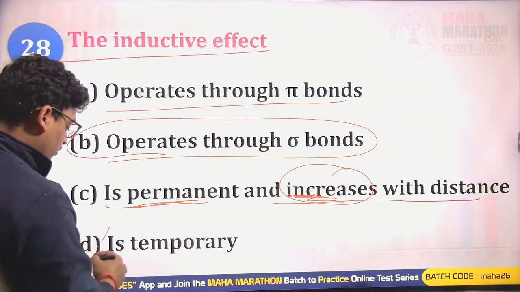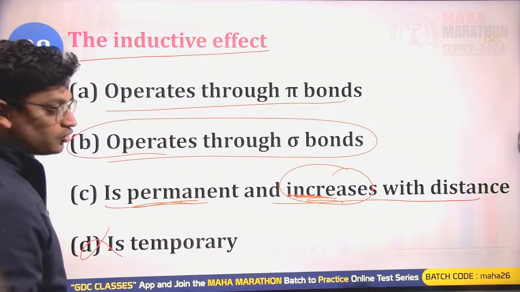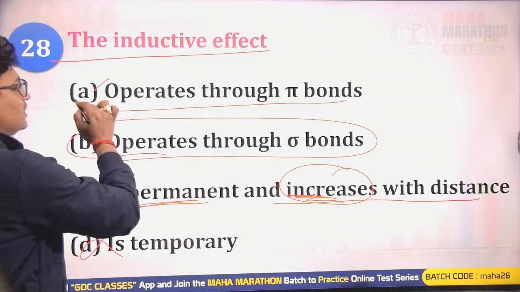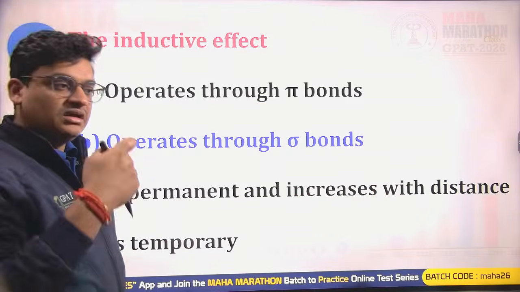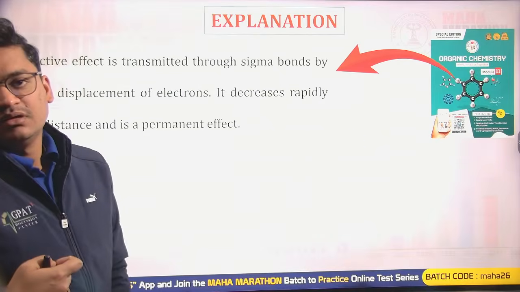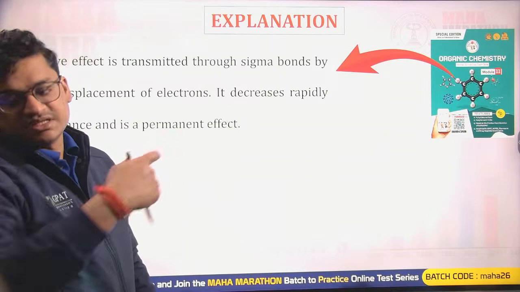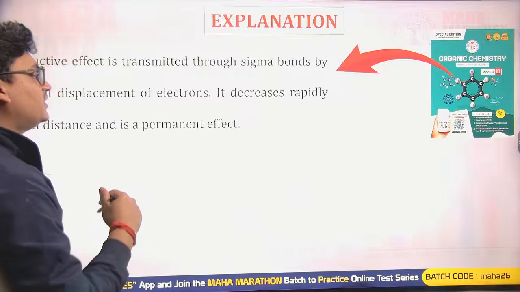It is temporary? No, temporary is regarding the electromeric effect. So this is incorrect. It operates through sigma bond. It is a permanent effect. It decreases with larger distances. Okay, so yes, B will be the right answer.